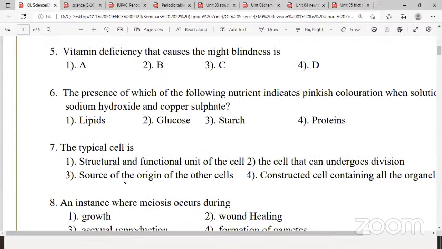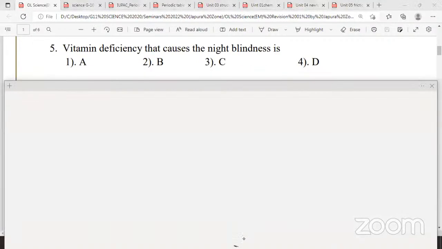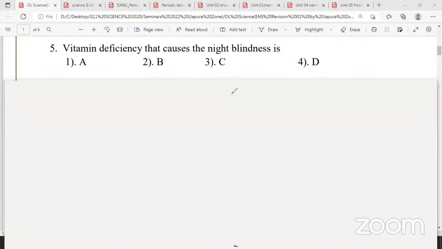Right, next one, question number 5. Vitamin deficiency that cause night blindness. So what is the most important vitamin for your eyesight, in other words? Yes, any volunteers? Question number 5, the answer. Kavindu? Vitamin A. Very good, Kavindu. Answer is vitamin A. Vitamin A deficiency can cause night blindness. Answer is first one. Those are done, you can mark the answers with the red pen.